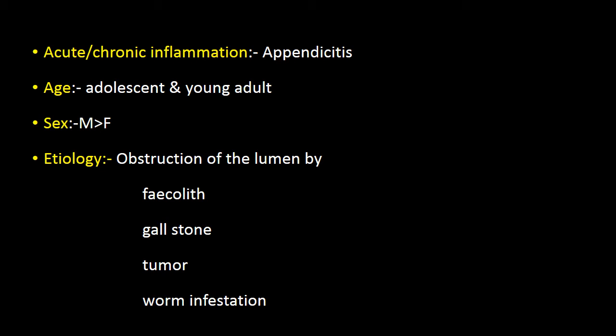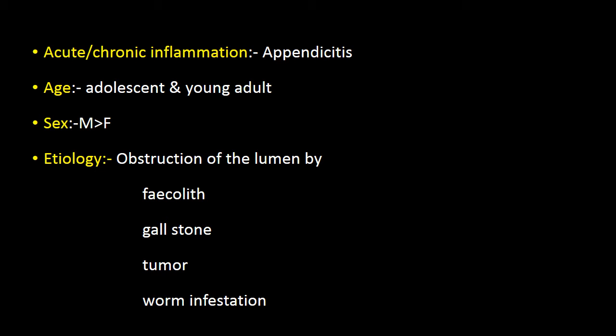This obstruction could be a fecolith or a gallstone that has travelled all the way from the ileum to the cecum, or a tumor from anywhere, like it can be from the large intestine, or a tumor of the appendix, or a worm infestation like Enterobius vermicularis.